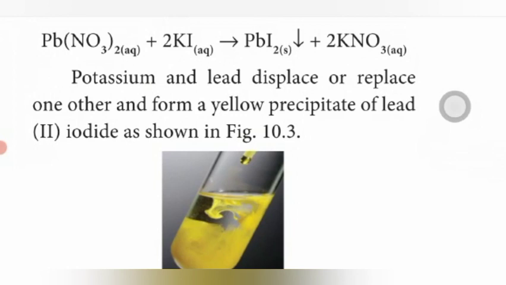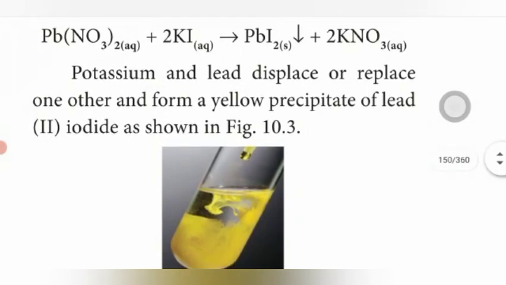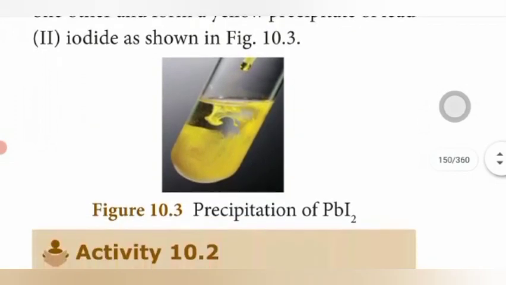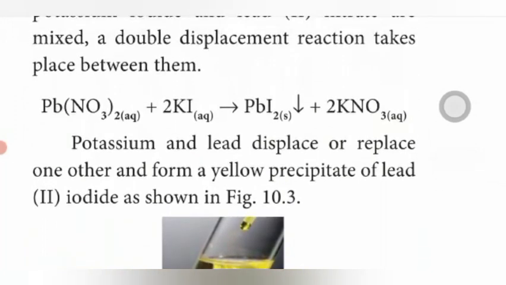Lead iodide and potassium nitrate. Lead iodide is a precipitate. The yellow color indicates the lead iodide precipitate. This reaction contains one precipitate, and its name is lead iodide.